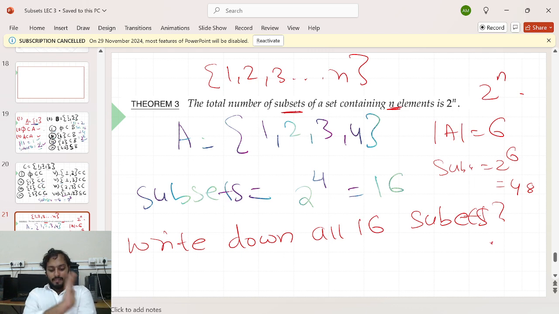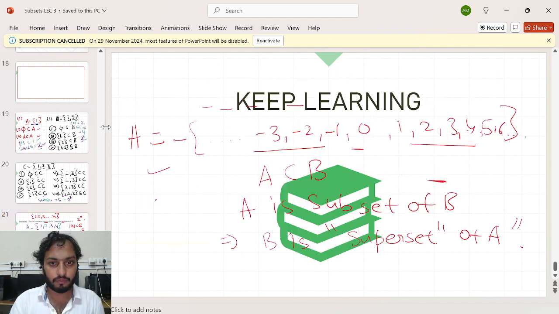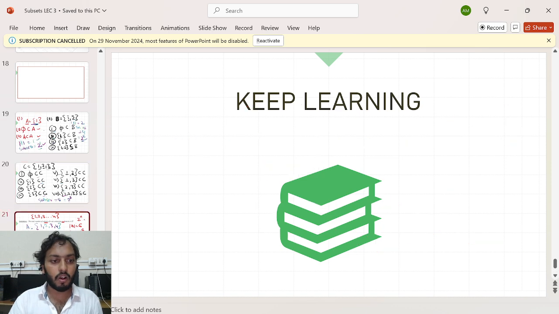If your set has a total of 7 elements, total subsets are 2 power 7. If your set has 1 lakh elements, total subsets are 2 power 1 lakh, and so on. That is a great formula. Yes? Okay. So that's all about the subset.